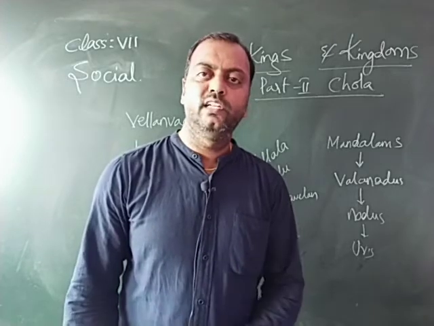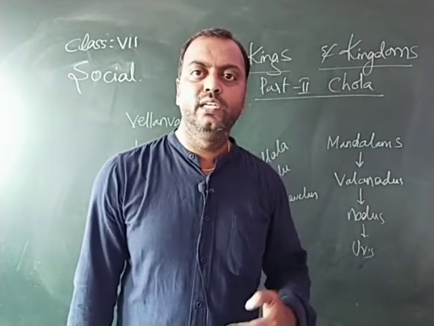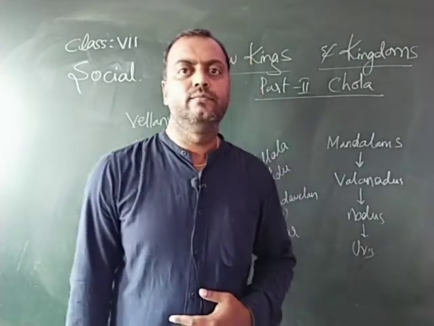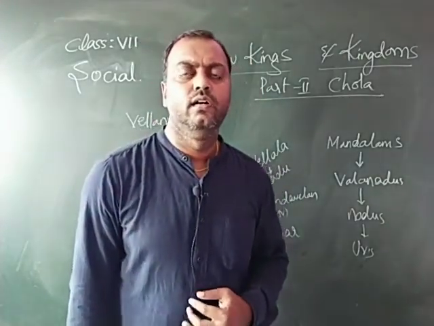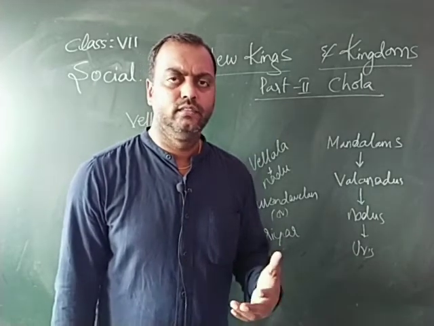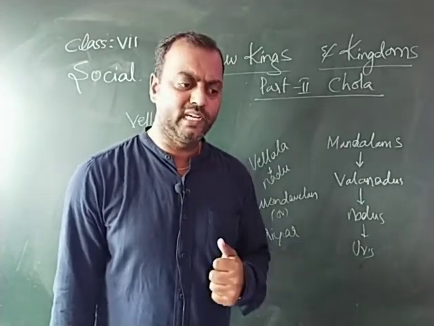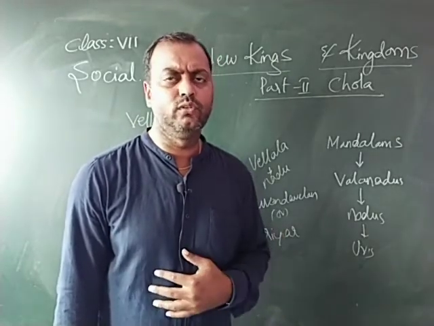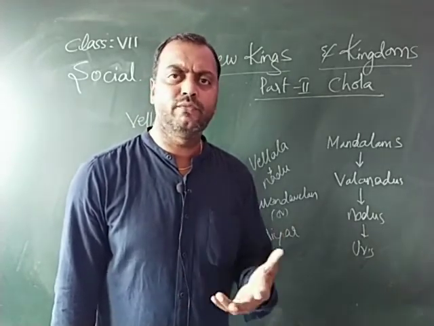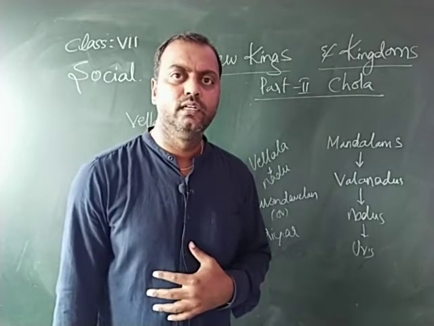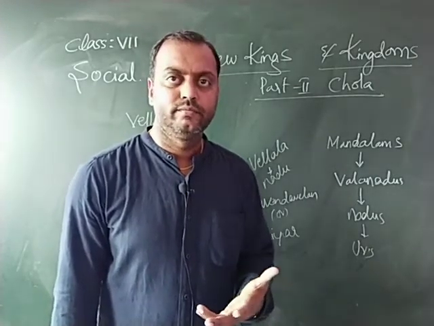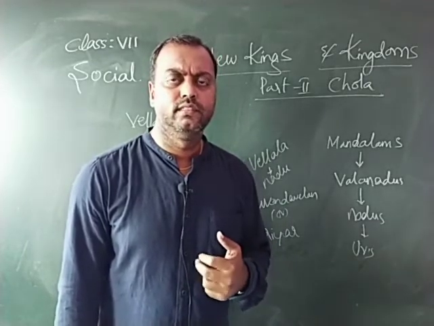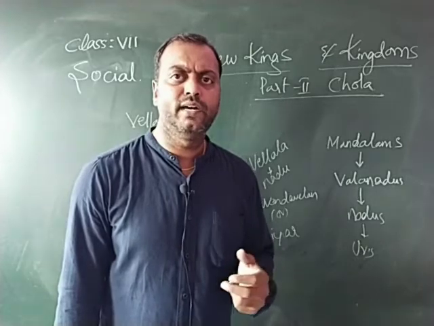Under part 1, children, we tried to understand the new kings and kingdoms, like the subordinate kings of the Chalukyas of Karnataka, and later the emergence of the Rashtrakutas. The founder of the Rashtrakutas was Dantidurga. He performed a yajna called Hiranyagarbha. And later we also tried to understand the northern part of India, where a tripartite struggle